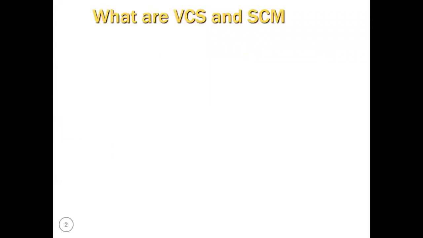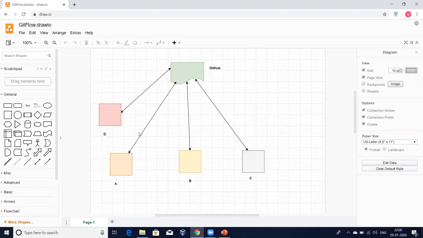Let me explain what is a version controlling system and what is source code management. To understand it better, let me go through an example. For example, if we are working on a project, there will be different types of developers. Let's look into this example.